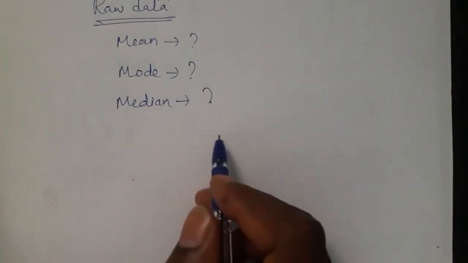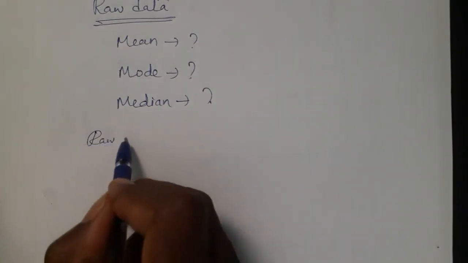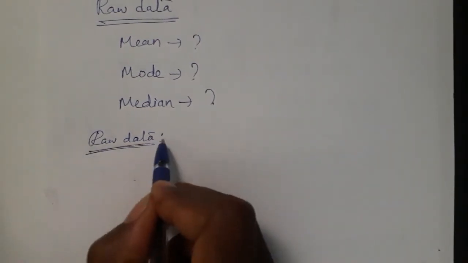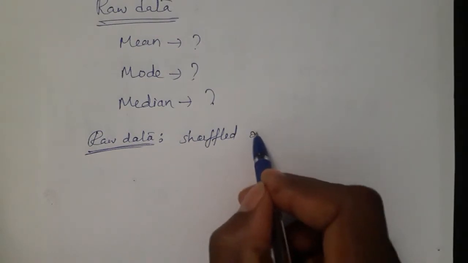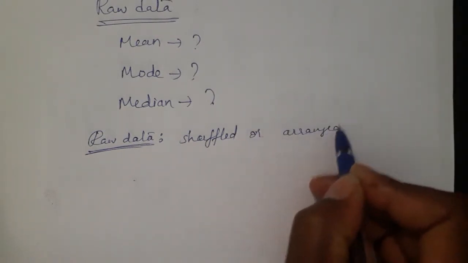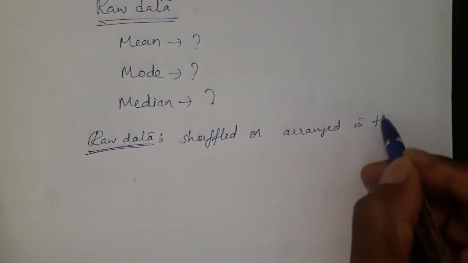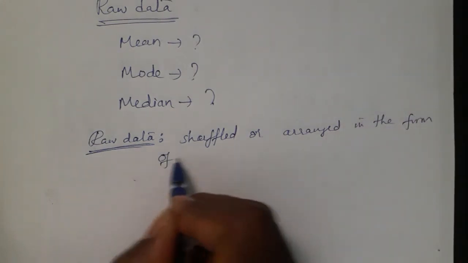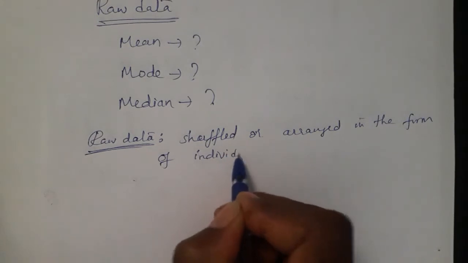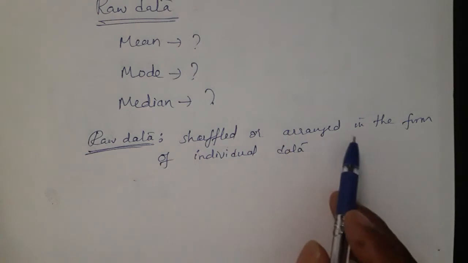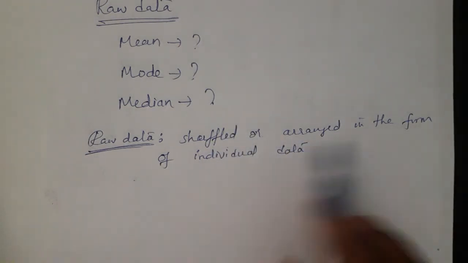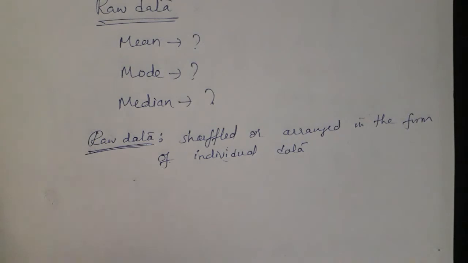So what is raw data? See, raw data are nothing but shuffled or arranged in the form of individual data. So they are writing all the data individually. Remember, all the data they are writing individually.